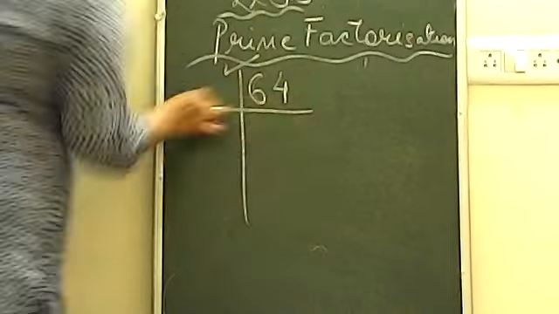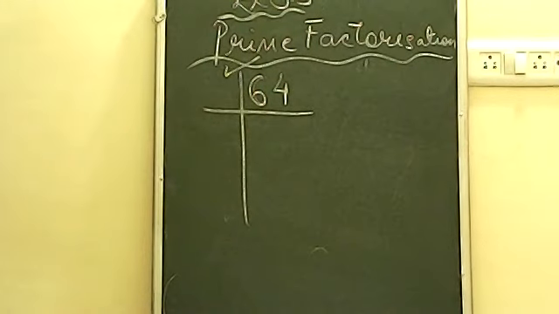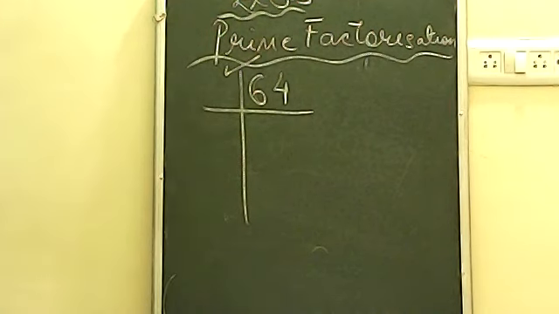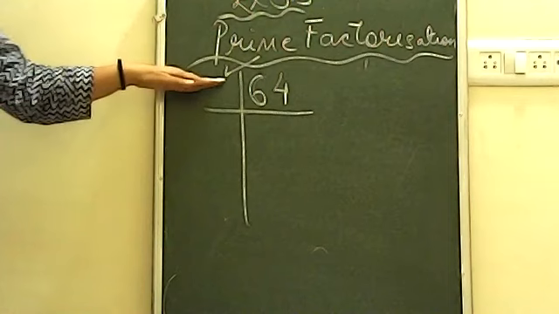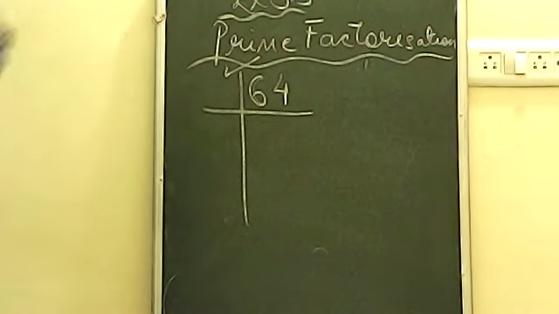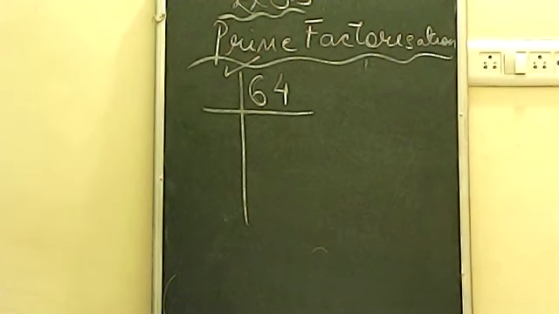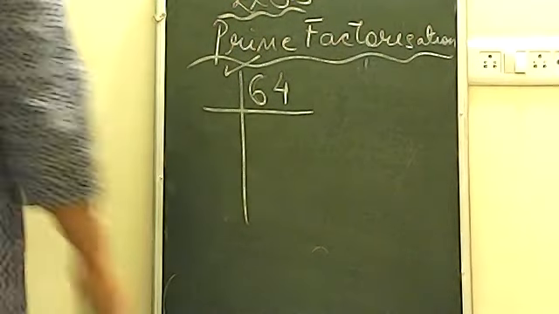Now here you will use the concept of divisibility test, which we have studied earlier. Now what you have to do, you have to break number 64 in the form of prime factors, in such a way that you do the factorization and you get only prime numbers in that case. Now see this.